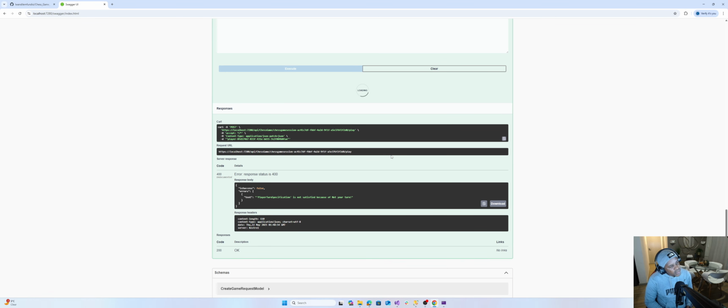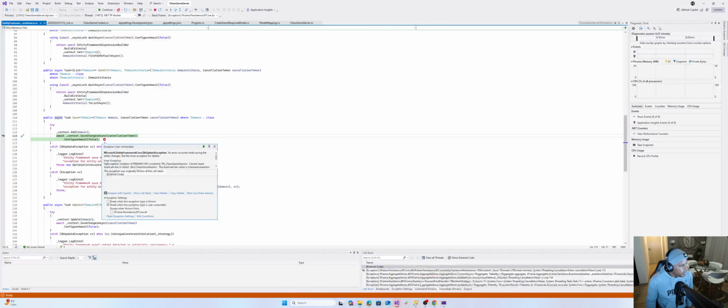Take your time, take your time. And why is it taking time? It shouldn't be taking time. Why is it taking time? Okay. Looks like something failed for whatever reason. Violation of primary key constraint, cannot insert duplicate chess game session object, blah, blah. No. Okay, let's figure this out.